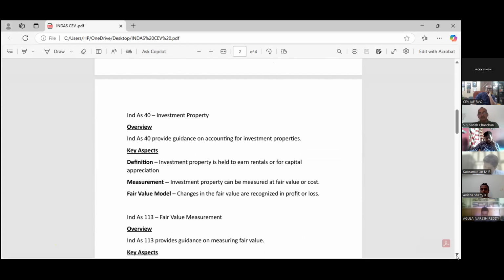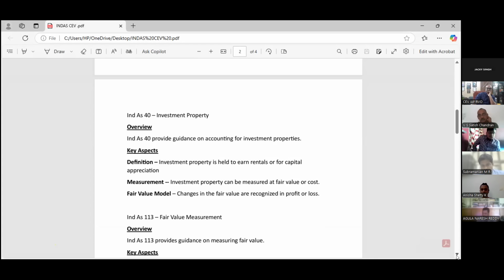Sir, what is the meaning of capital appreciation? Sir, suppose you are putting 5 lakh rupees today, and next year or over the next 2 years, you will get more than what you have invested today. That is, if you invest 5 lakh, then after 2 years, surely you will get 6 lakh or 7 lakh rupees. That is capital appreciation itself.